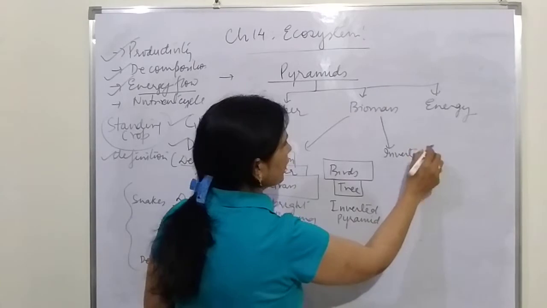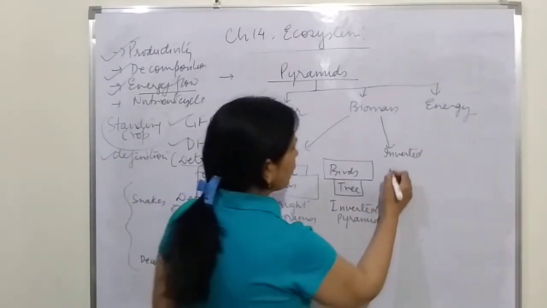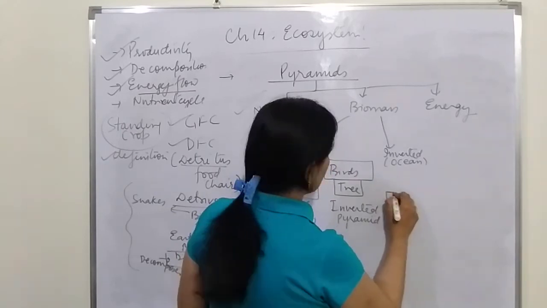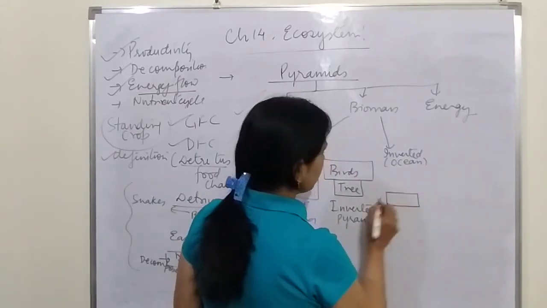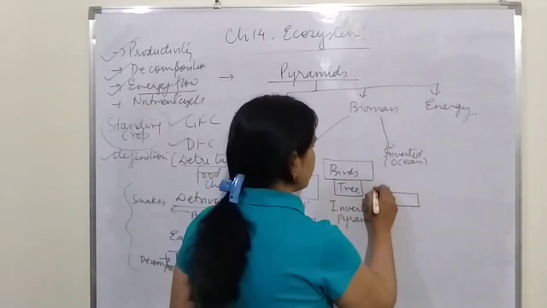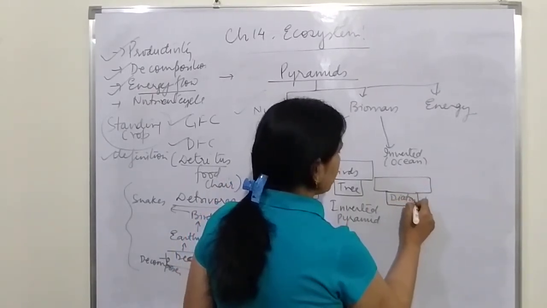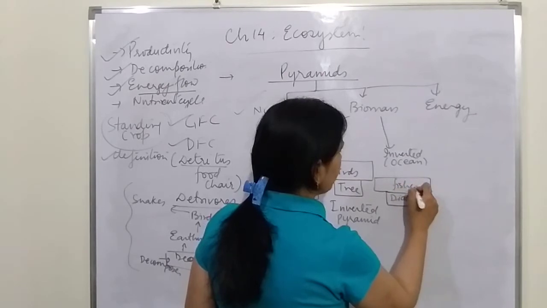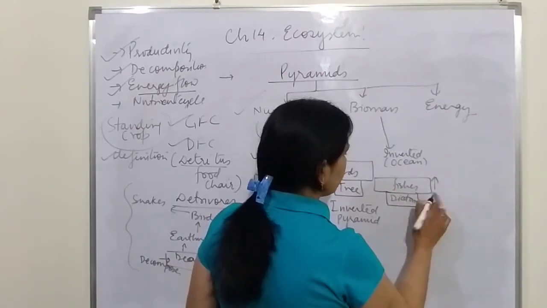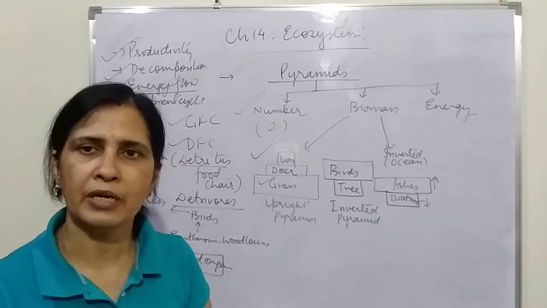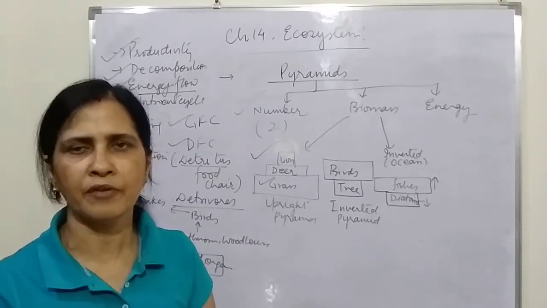Now the example of the inverted biomass is found in the ocean, where there are diatoms which are eaten by fishes. If we see the biomass, the biomass of the fishes is more, and the biomass of the diatoms is less. So there also the inverted pyramid exists in nature, although the examples are very few.